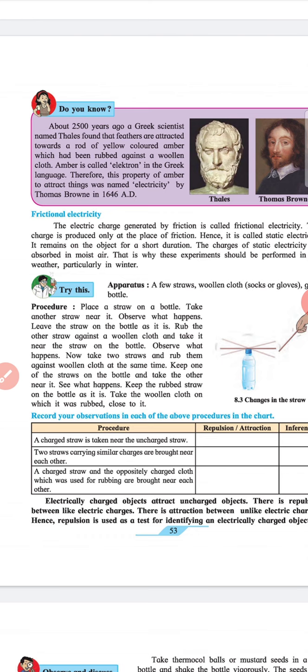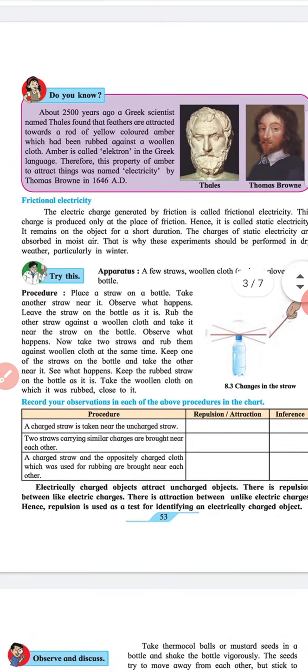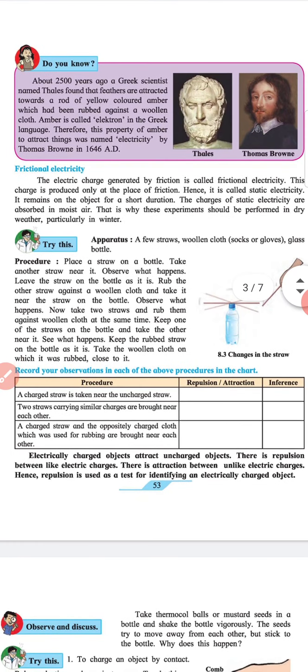Observe what happens. Now take 2 straws and rub them against a woolen cloth at the same time. Keep one of the straws on the bottle and take the other near it. See what happens. Keep the rubbed straw on the bottle as it is. Take the woolen cloth on which it was rubbed close to it. Record your observations in each of the above procedures in the chart.